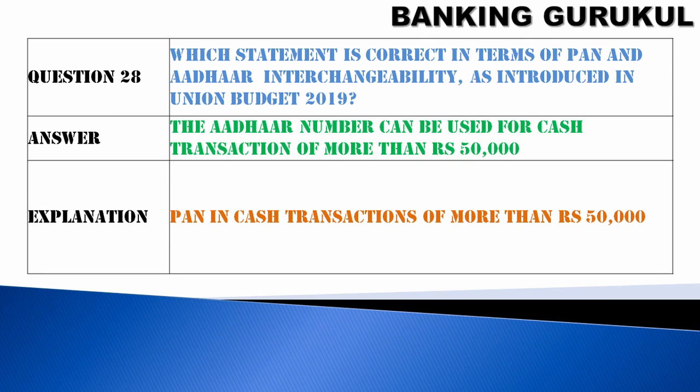Question number 28. Which statement is correct in terms of PAN and Aadhaar interchangeability as introduced in Union Budget 2019? Answer. The Aadhaar number can be used for cash transactions of more than 50,000, where PAN was required. So other than PAN, now you can use the Aadhaar number also.